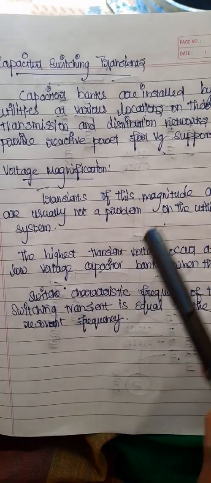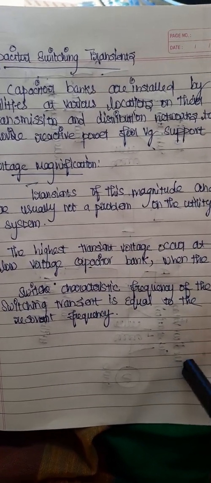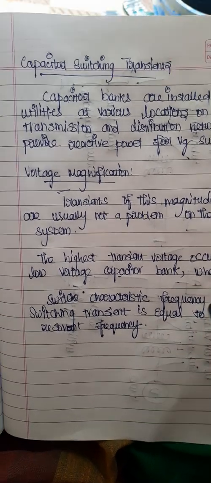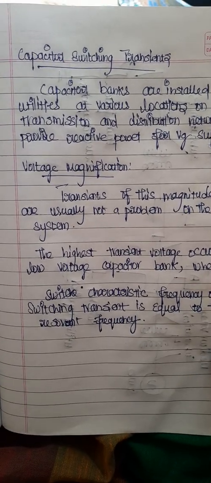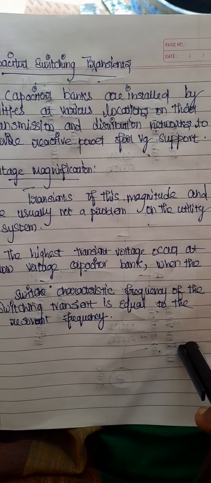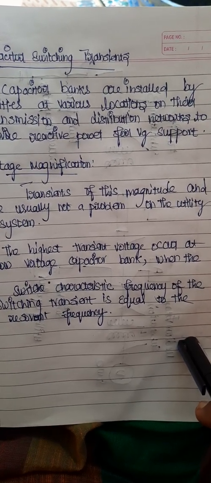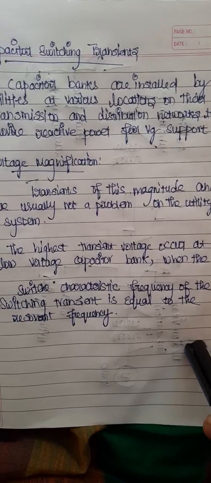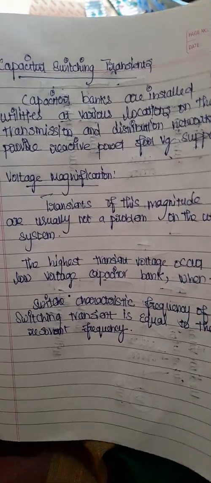So this is explained through a simple diagram. We are going to fix the capacitor banks for two different purposes. One is to control the voltage, and another one is to give the power factor correction. So it is given in this diagram.